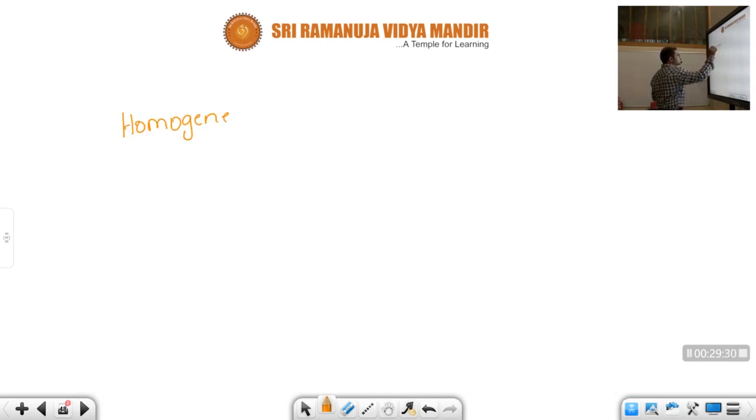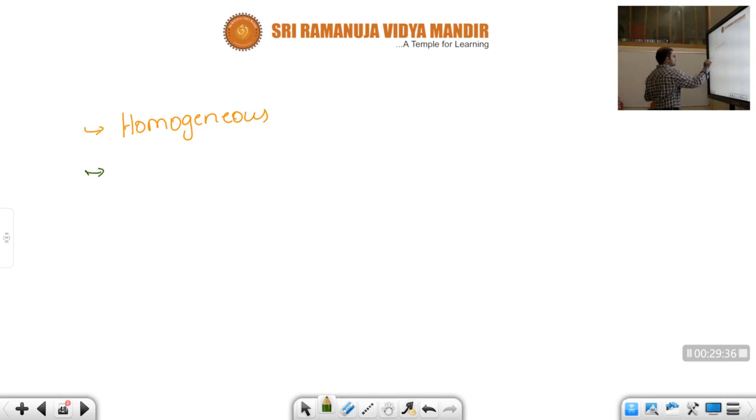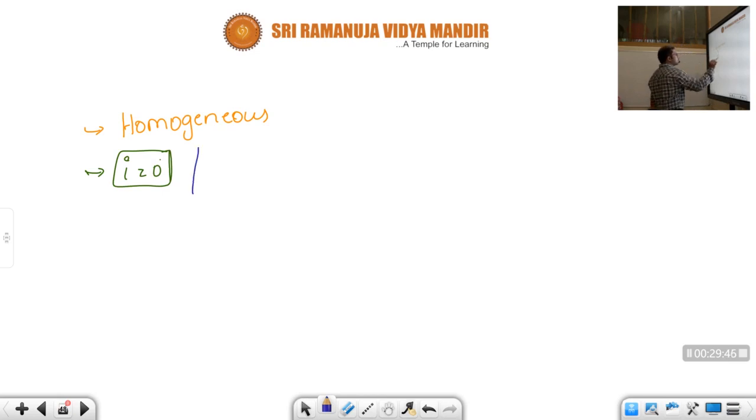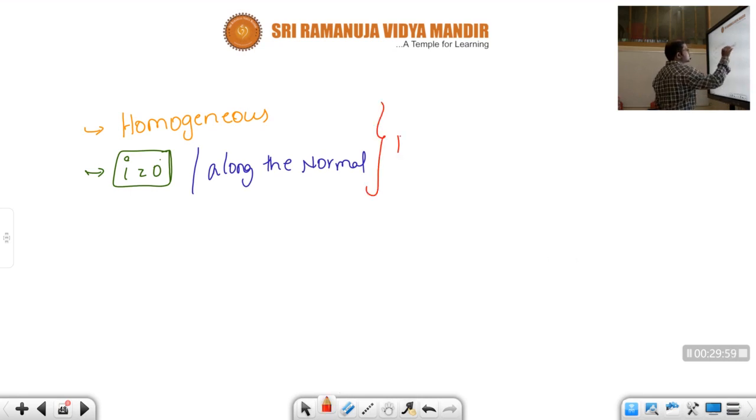If the medium is homogeneous, that is one condition, children. And what is the next condition? Now we saw, children, when the angle of incidence is 0, or the light ray falls along the normal, the incident ray is along the normal. In these two conditions, what happened, children? There is no refraction.